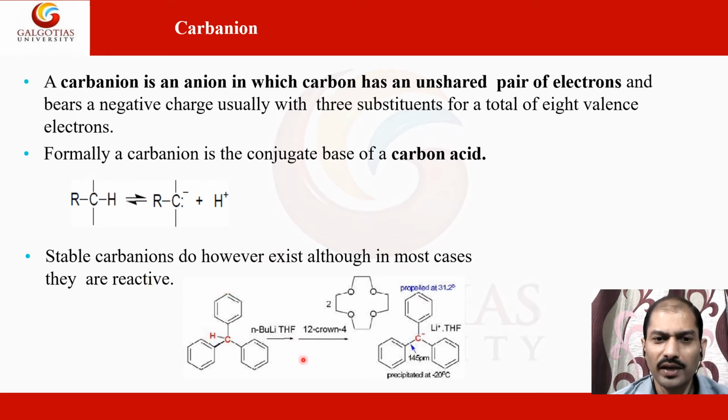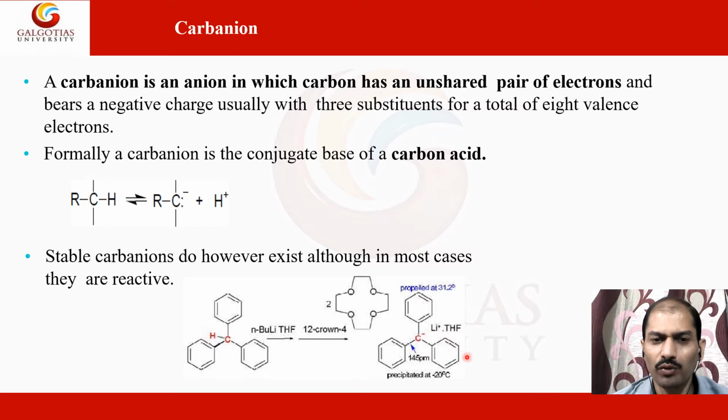There are many reactions in which the carbanion forms. Here in this reaction, it is also like crown ethers, if you have an idea about this. So these are the crown ethers. Here, in the presence of this molecule which has triphenyl groups, in the presence of n-butyl lithium and tetrahydrofuran, these are the reagents, this makes this carbanion species.